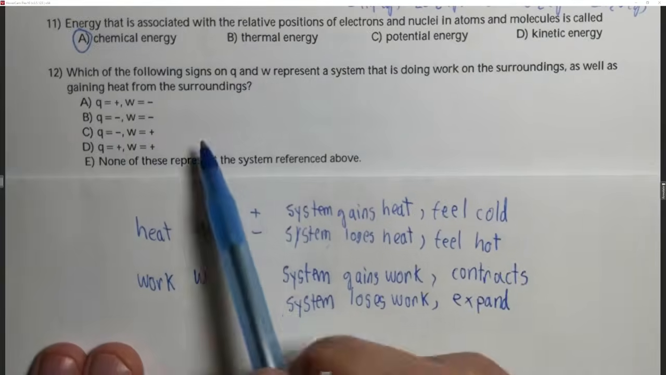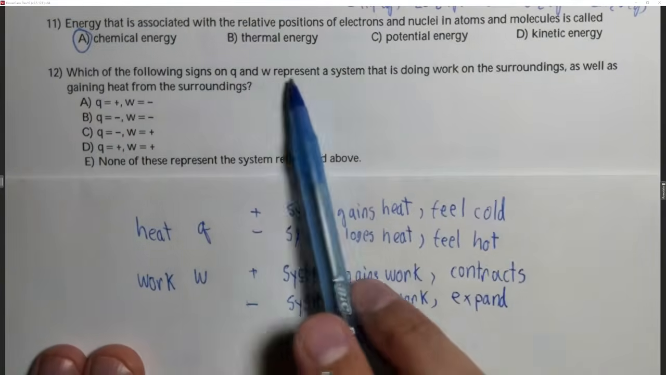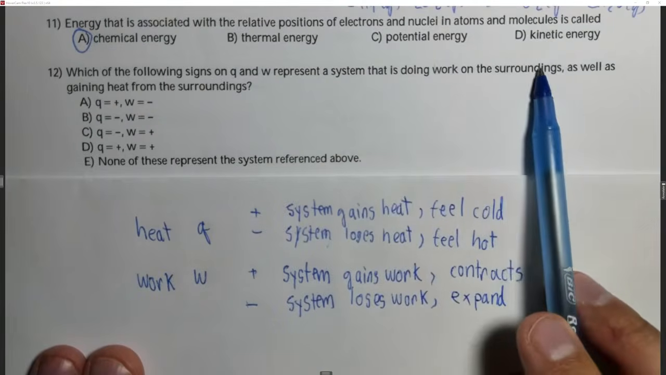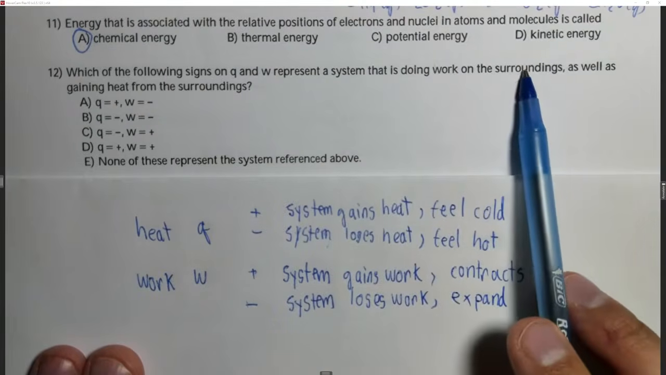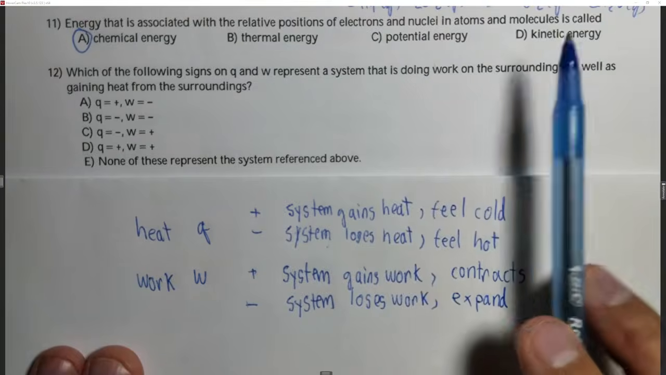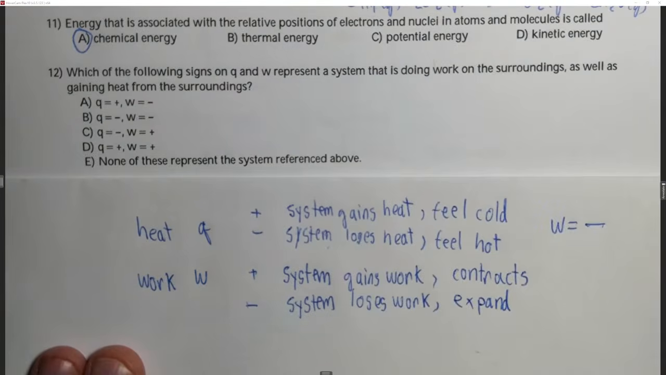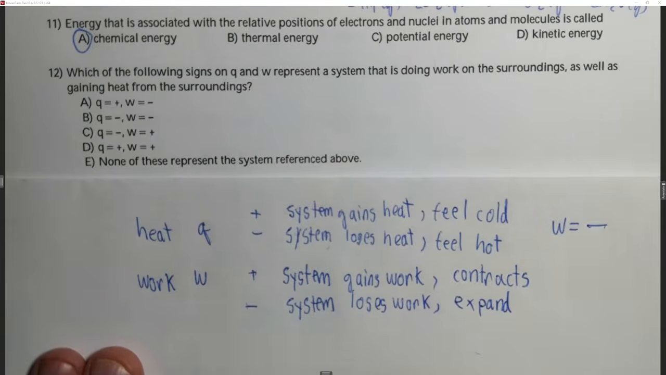So let's take a look at the question. Which of the following signs on Q and W represent a system that is doing work on the surroundings? Well, if the system is doing work, the system is losing work. So in this case, W is negative, because it's losing work, and therefore the system is actually expanding into the surroundings. That's how it does work on the surroundings, by expanding.